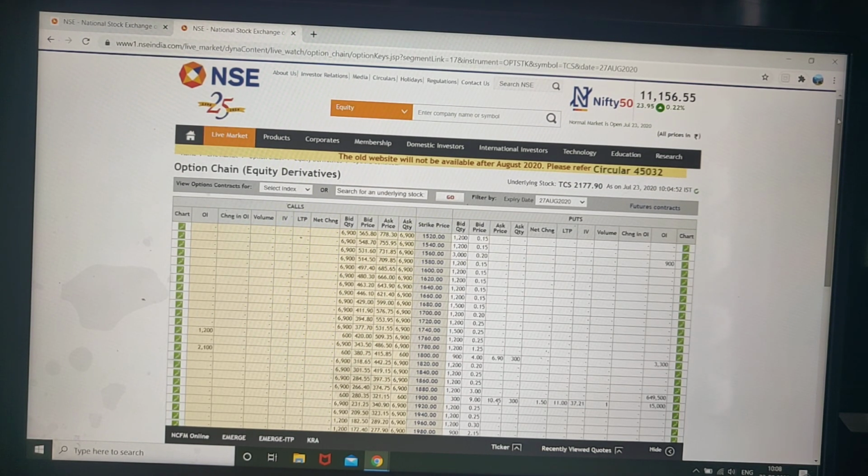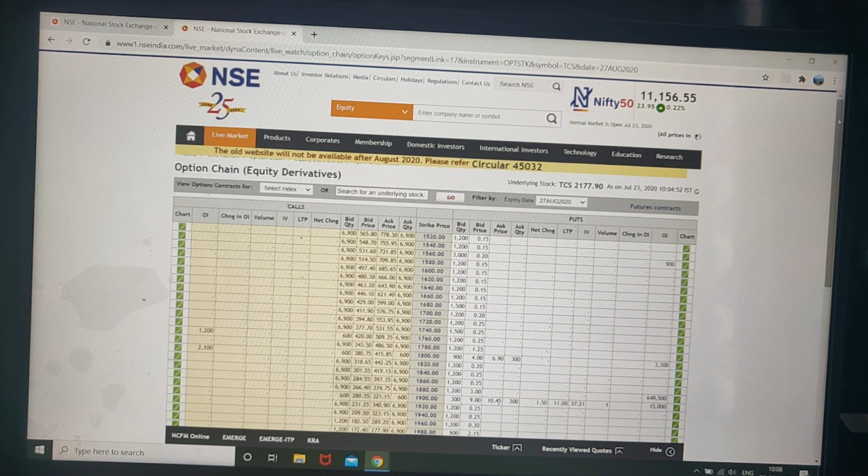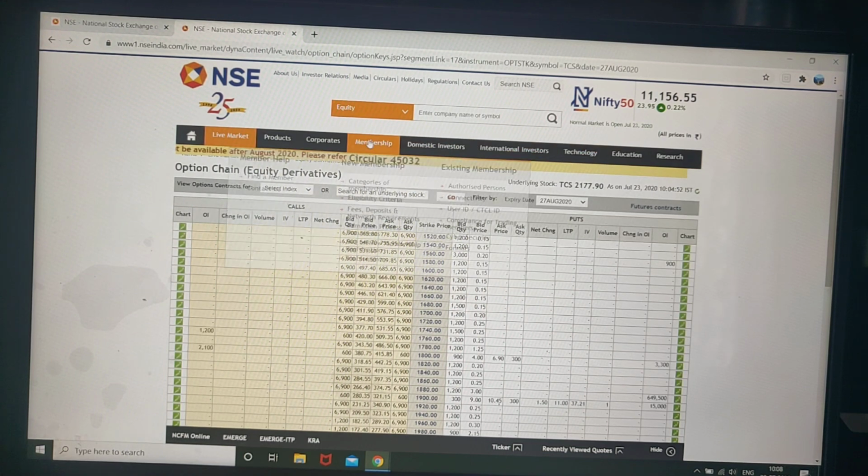So this is in brief about the various websites you can refer to for stock movement and option price movement. Go through all these sections individually, so you'll have a fair idea of the market.